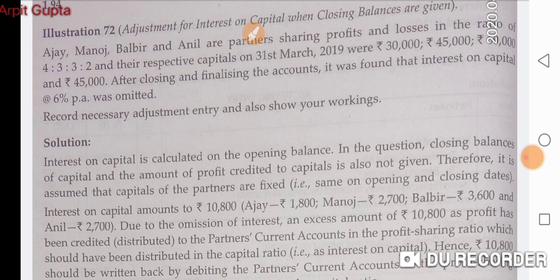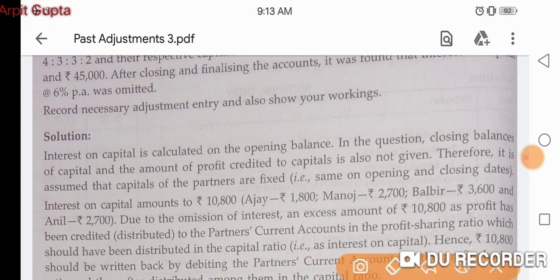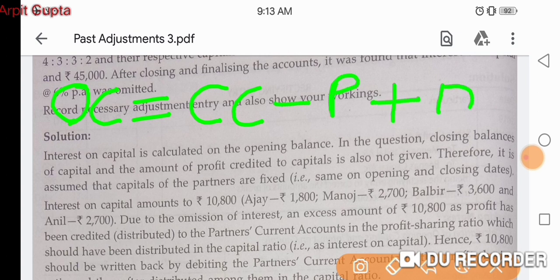Now see the solution. First of all, we should see that the profit was not given anywhere in the question, because the formula to convert closing capital into opening capital is this: closing capital is equal to opening capital. We have to calculate opening capital. So opening capital is equal to closing capital minus profit plus drawings.